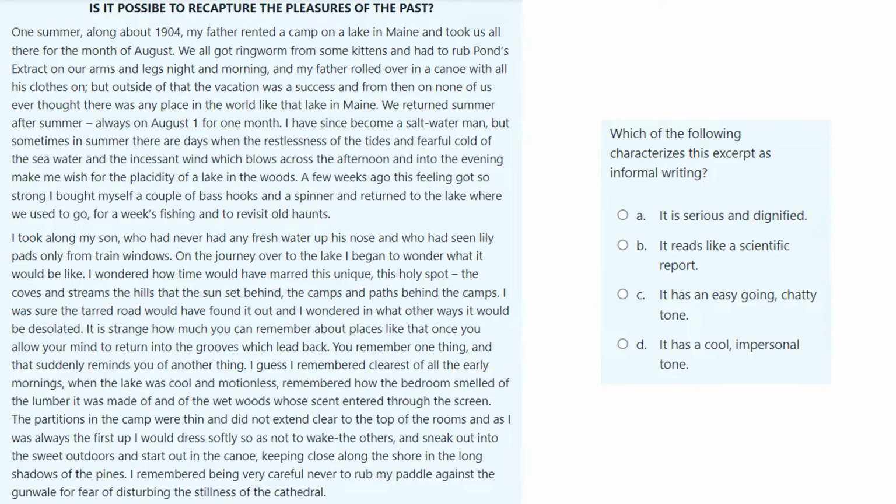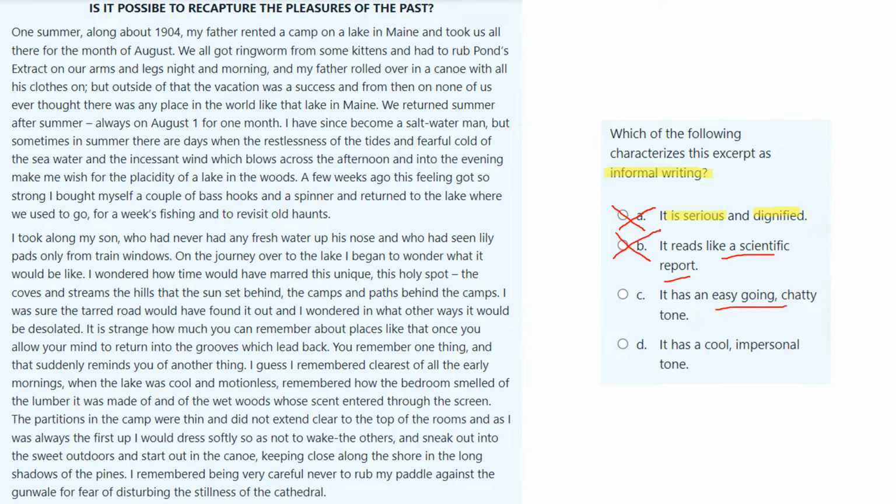So question 1. Which of the following characterizes this excerpt as informal writing? So the question is saying that this is informal writing. But why is it informal writing? Is it serious and dignified? But serious, dignified means with pride. It would be higher writing level. It would be formal, not informal. So A cannot be right because that would be formal. Scientific report would also be formal, so it's not B.